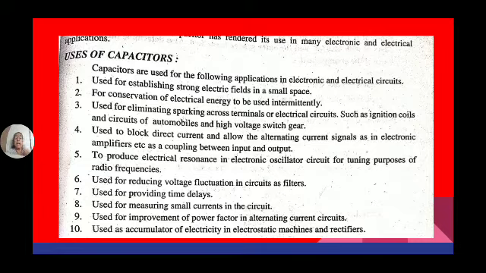And as it leads the current, it is used to improve the power factor, because the power factor is R by Z, where Z is the combination of R and C. So if the capacitor value decreases, what happens? R by R will become 1, and the power factor will improve. So it is used to improve the power factor in alternating circuits. It is also used as an accumulator of electricity in electrostatic machines and rectifiers.